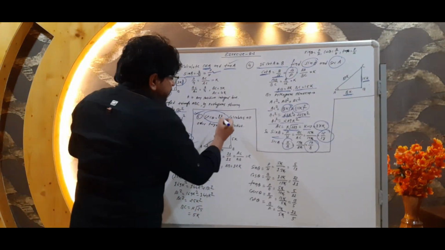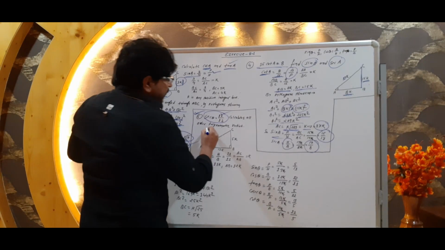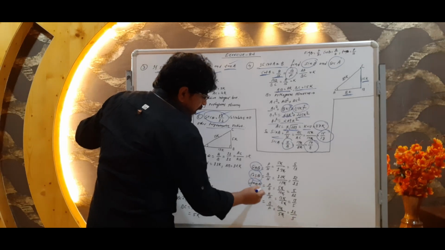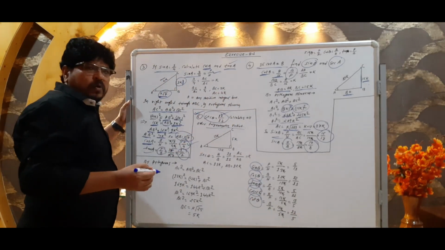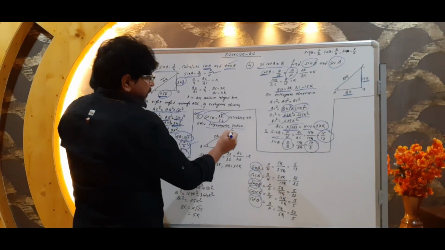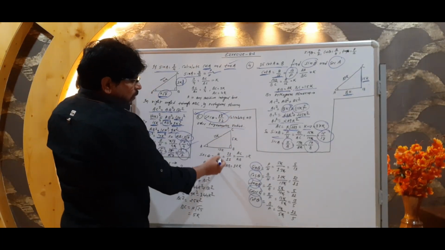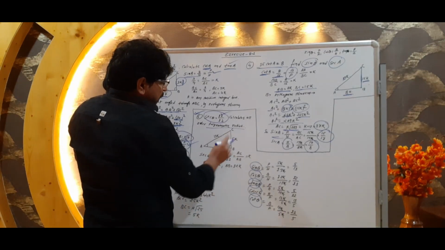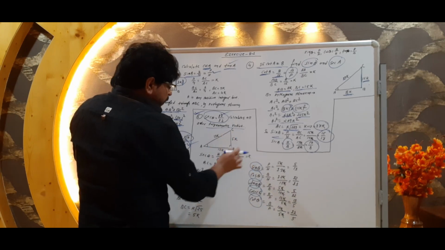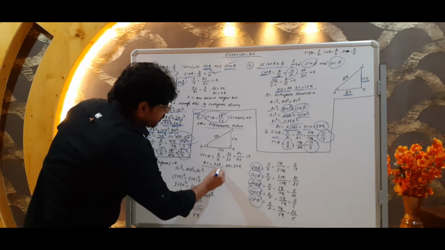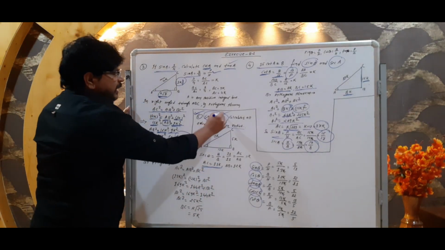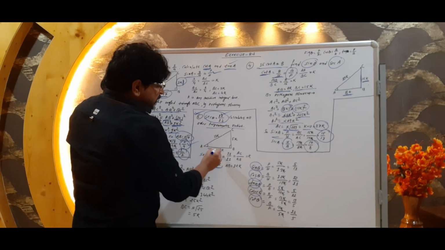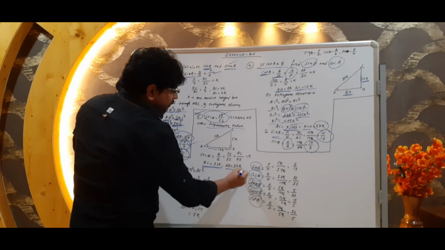Okay, see here. Sec theta is equal to 13 upon 12. The other trigonometrical ratios we have to find, as I told you, are sin theta, cos theta, tan theta, cosec theta and cot theta. Now let the common multiple be k. Sec theta is equal to hypotenuse upon base, which is 13 upon 12, equal to AC upon AB. In that case, what would be the value of AC? 13k. The value of AC is 13k and the value of base AB would be 12k.